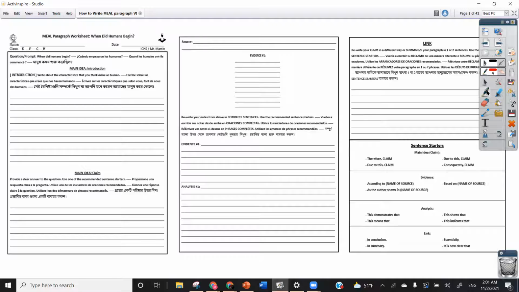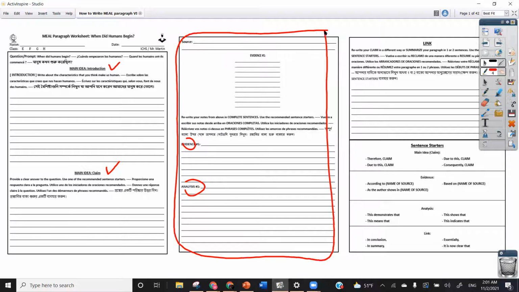We'll be talking about how to do the introduction, also how to do the claim, how to develop your evidence, your analysis. And remember, you have to provide two pieces of evidence. So this whole section right here in the middle will be done twice. And you'll also learn how to do the link. All right, so let's get right to it.